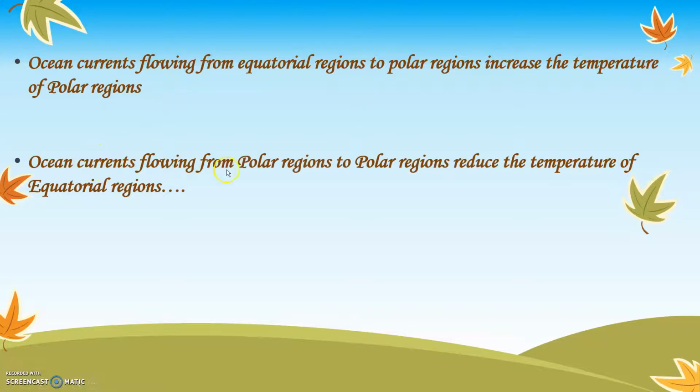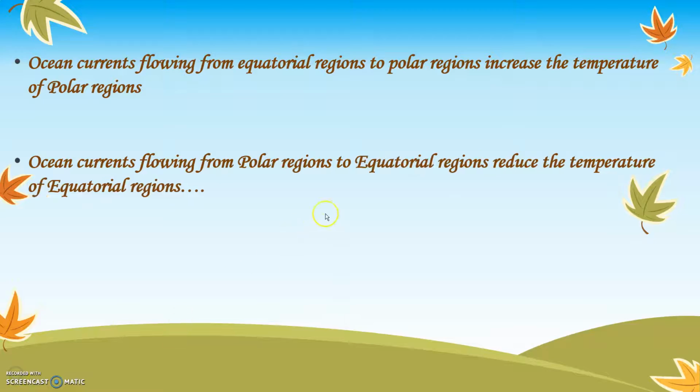Similarly, when the ocean currents flow from polar regions to equatorial regions, it reduces the temperature of the equatorial regions. That means when the cold ocean currents move from polar regions to the equatorial regions, they reduce the temperature there. That is, the temperature becomes a little cold at the equatorial regions.